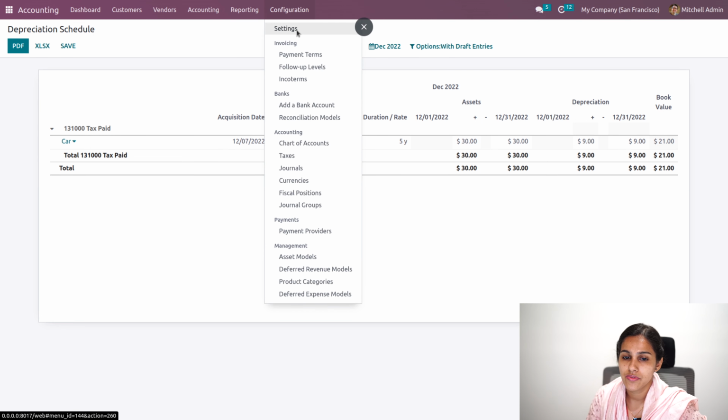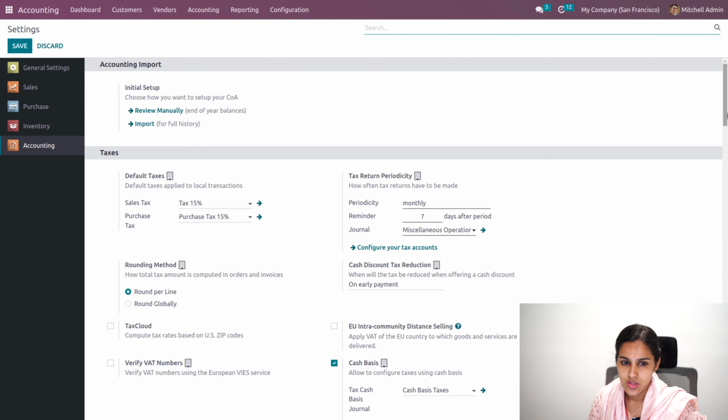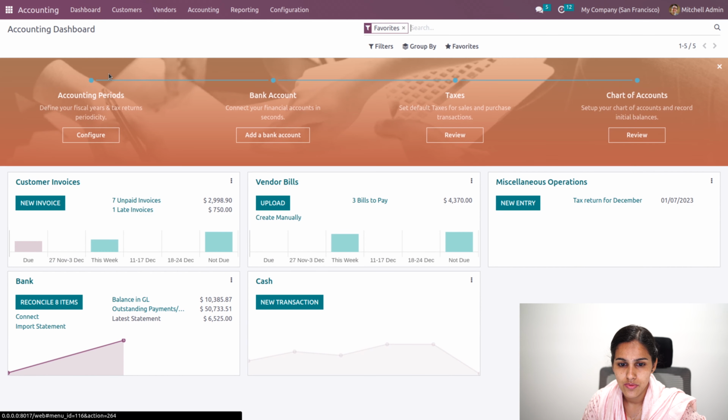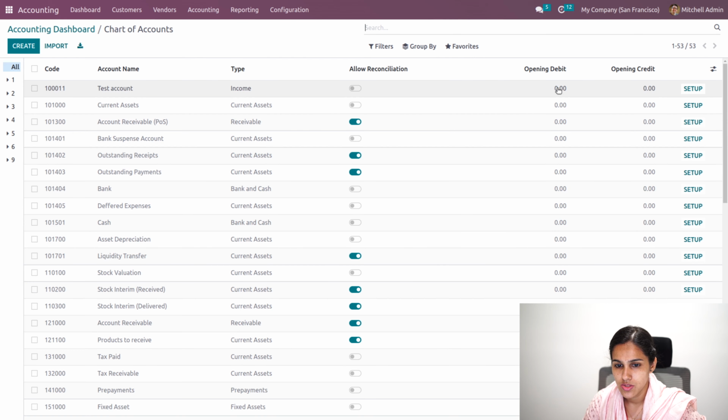Now we'll move to configuration settings. So here you can see an account import stage where you can import all your chart of accounts, and also you'll be able to review your balance as well. So from the overview, here you can see the chart of accounts option. When you click on this, you'll be able to update your opening balances. Here you can see different accounts, and their opening debit and opening credit can be updated.